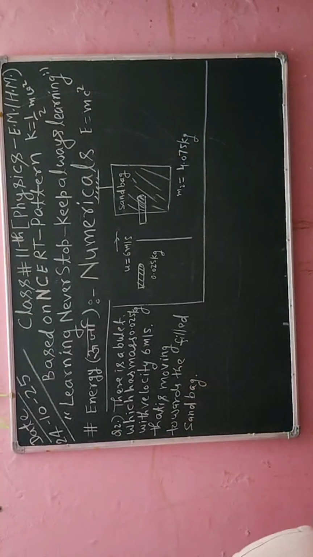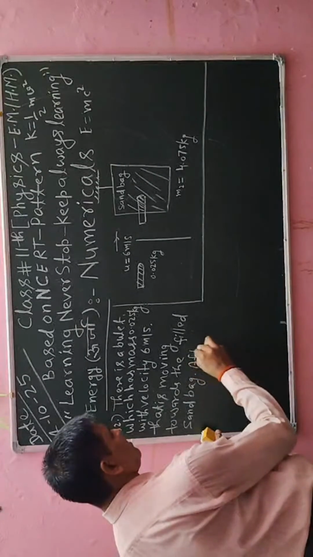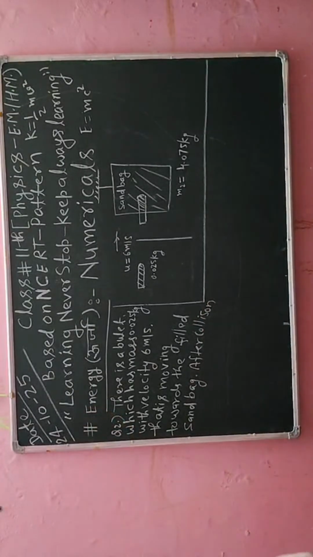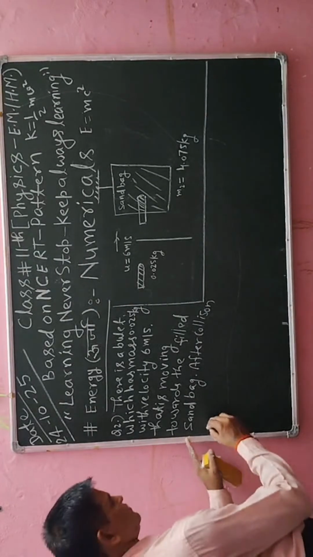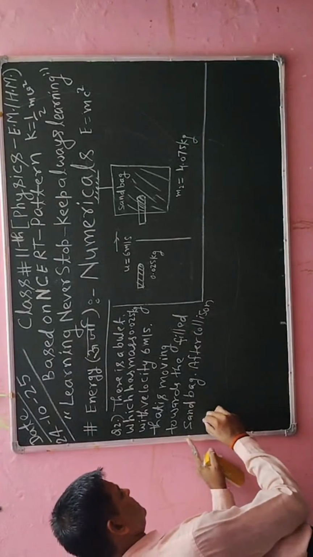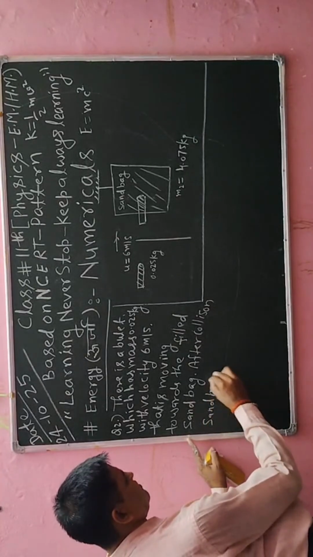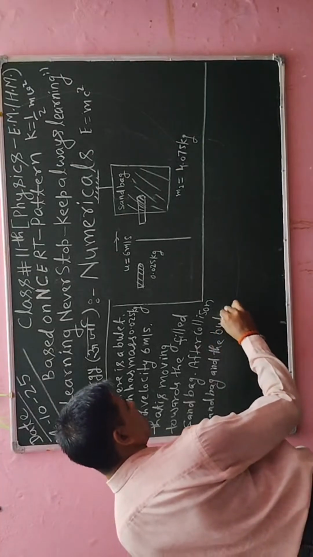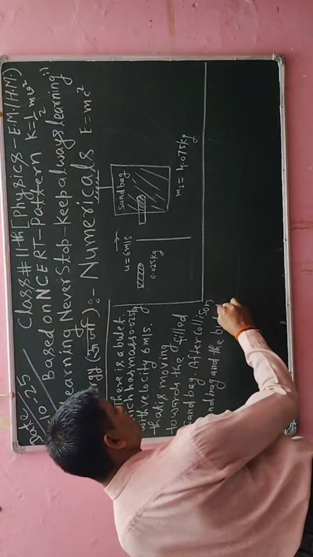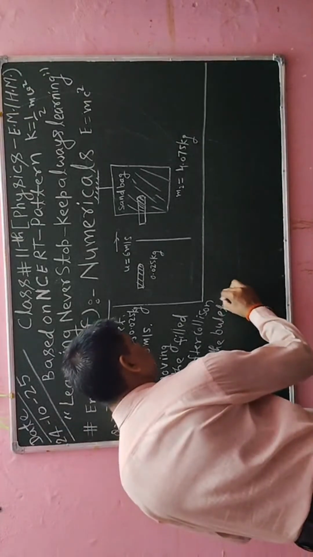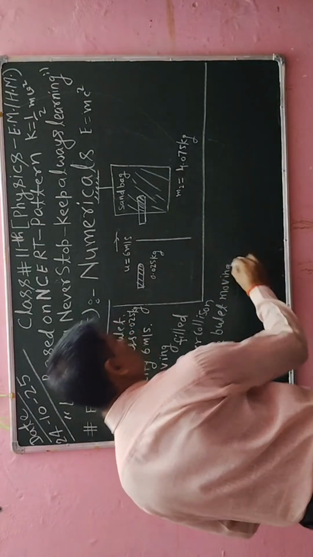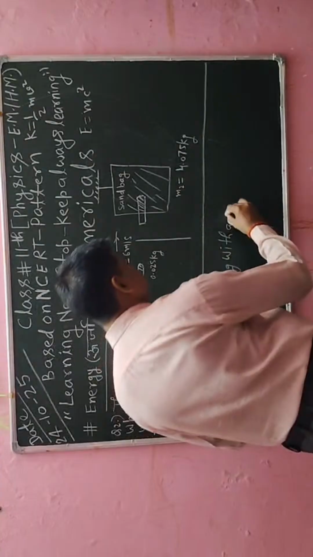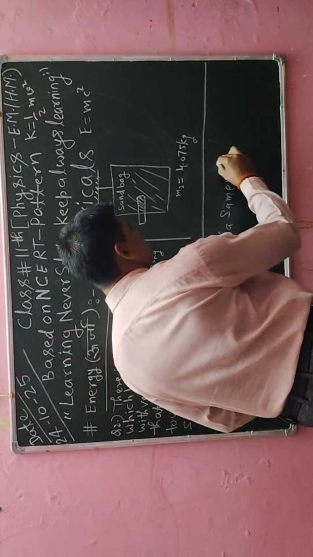After collision, the sandbag and the bullet move with a constant velocity, with the same velocity.